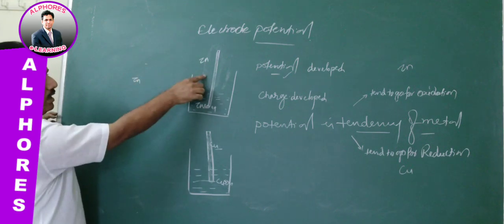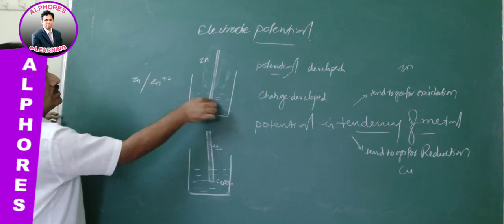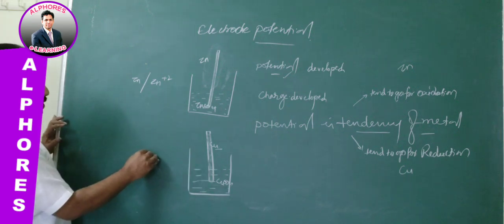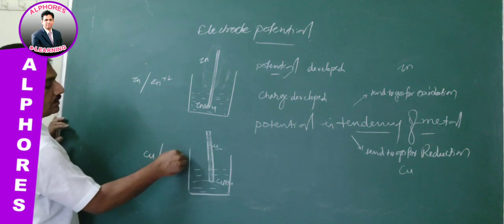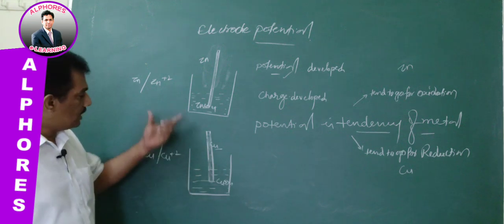And you remember the tendency here. When we are considering the metal, just observe the zinc electrode, the zinc rod, zinc metal in close contact with the Zn+2 that exists in the solution. Is it not? And similarly here also the copper rod is in close contact with the copper sulfate, where Cu+2 ion exists. Are you clear with this one?